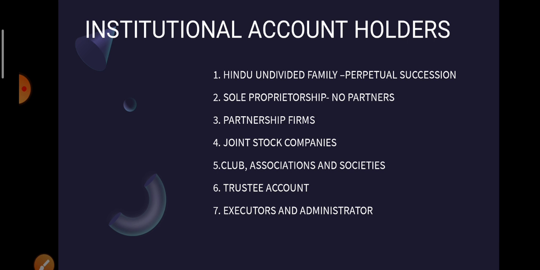Hindu undivided family. This is the first category. Hindu undivided family is considered as an institution in India while dealing with income tax or even while dealing with any banking operations. Like any other corporate entity, it is held that the Hindu undivided family has perpetual succession and existence.